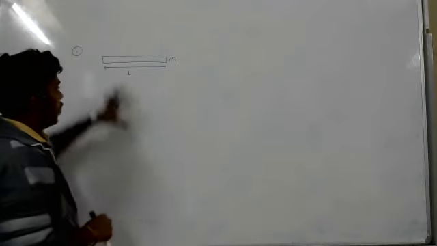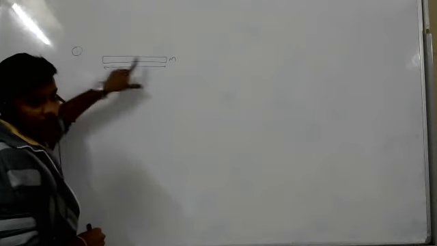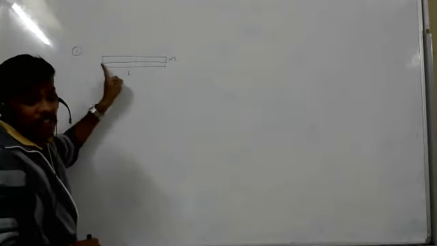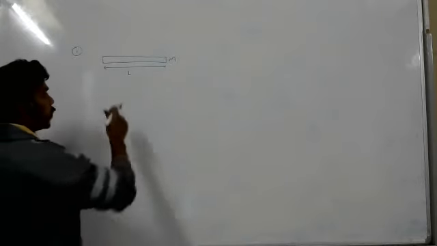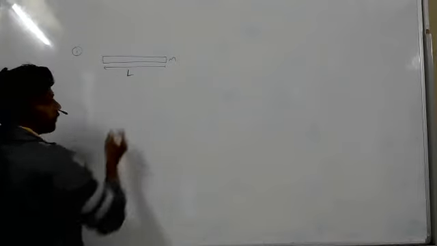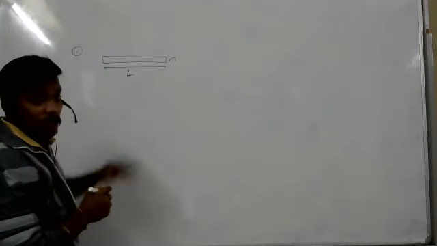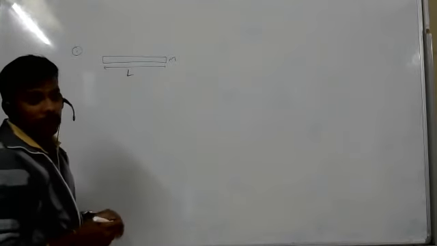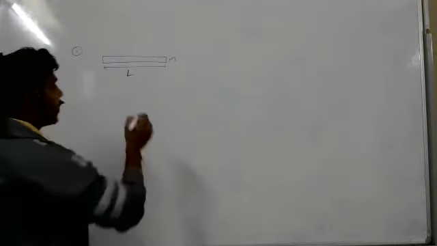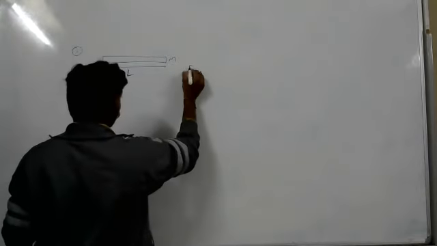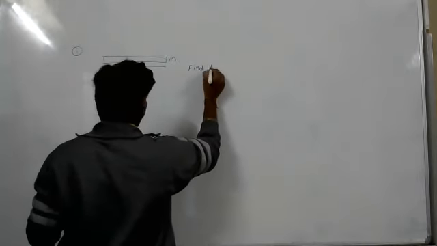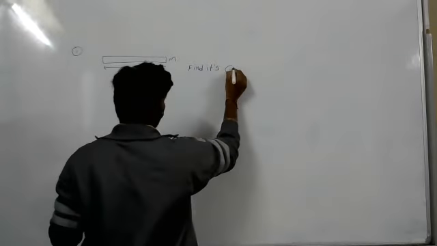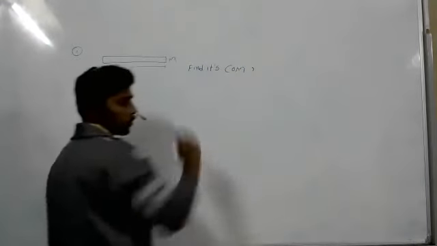Let's see. A body of mass M, and that mass is distributed uniformly. Body length is L, mass M. Mass is distributed uniformly. Find its center of mass. That is the question.